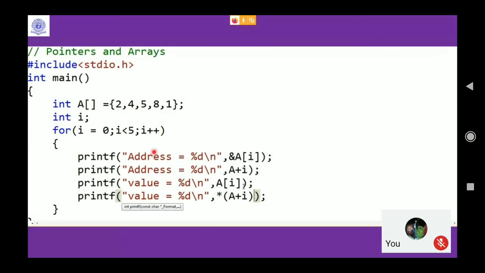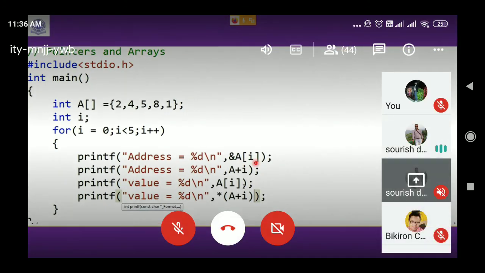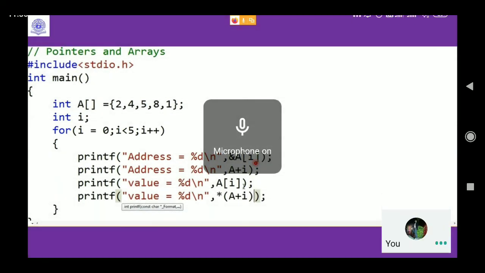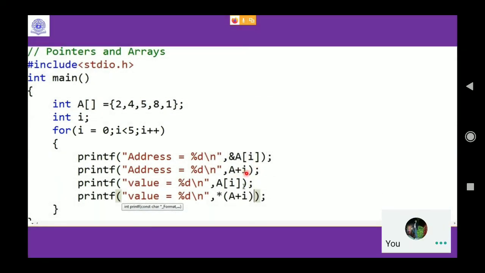So now I'm printing address of A[i], which means what? Address of a particular index, right? A plus I also prints the address of A at the index I. A square bracket I gives you the value. Star of A plus I also gives you the value. Now, if you try to execute this, you will get something.